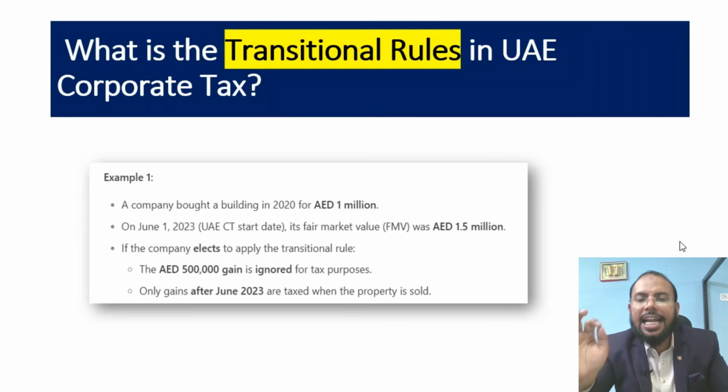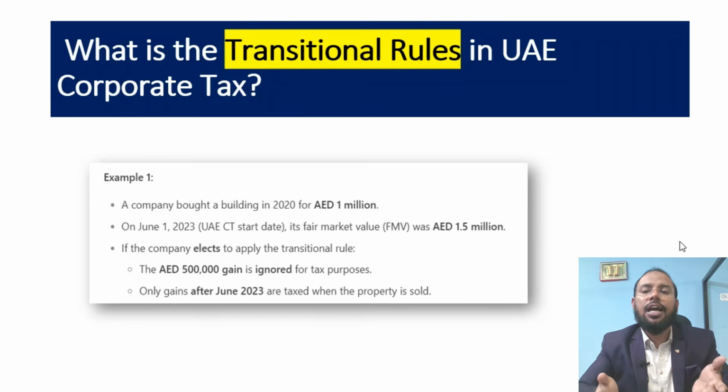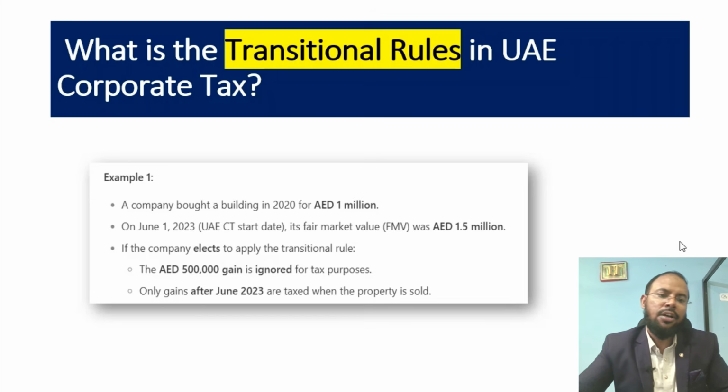If the company elects to apply the transitional rule, the 80.5 million gain is ignored for tax purposes. Why? Because under the transitional rule, if any unrealized gain was earned before the first tax period, you don't need to pay any corporate tax on that. I think you already understand this.